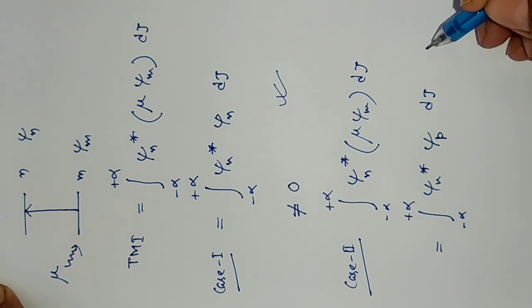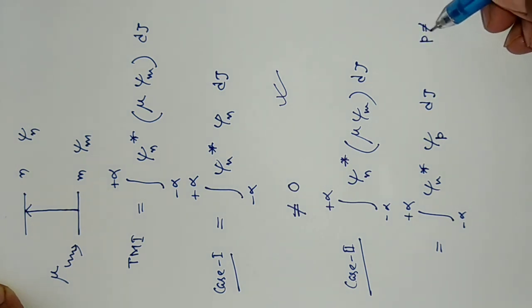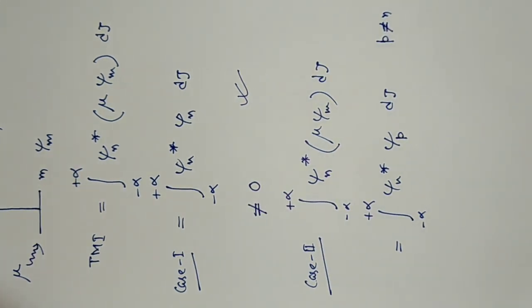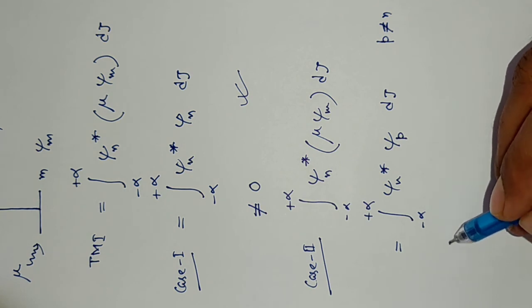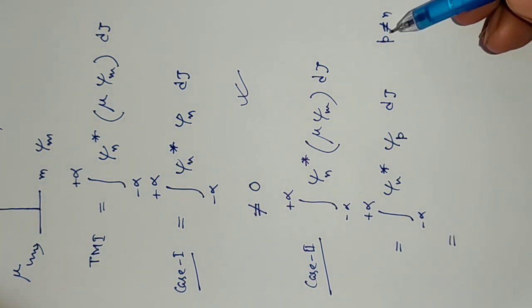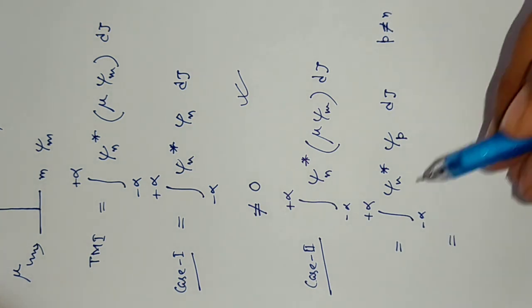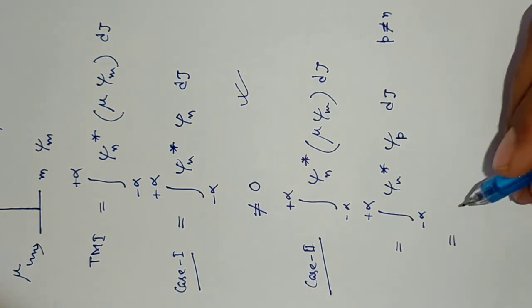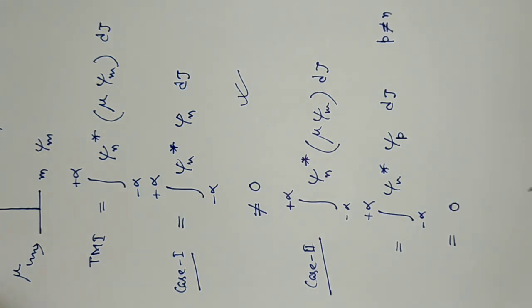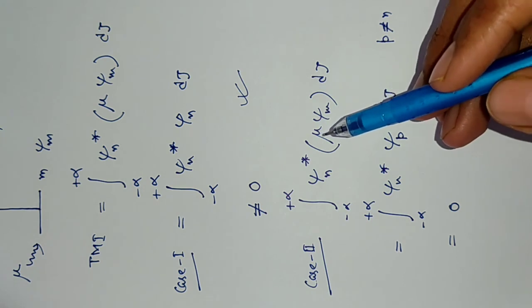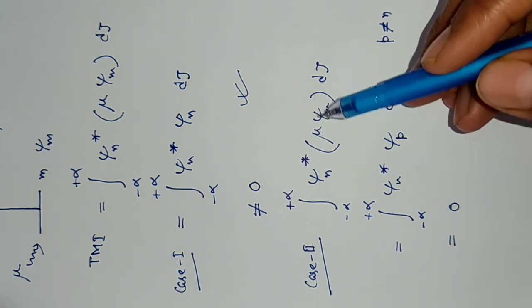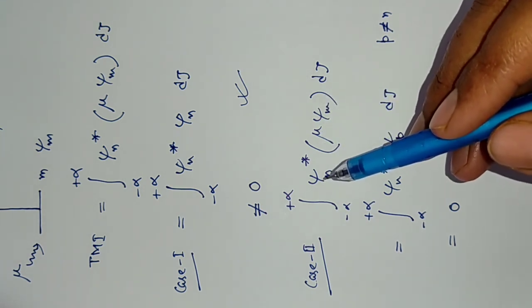It will have some different symmetry. p not equals to n, then what will happen? It will be orthogonal. So it will be 0. Means the photon is unable to convert the ground state to the excited state.